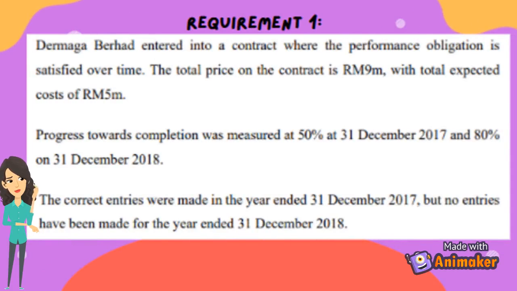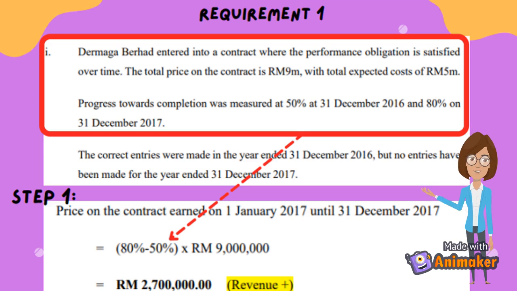So this is the first requirement that we need to solve. Let's start with the first additional information. The first step is to calculate the price of the contract earned in 2017. The 80% progress through completion of contract in 2017 is minus the 50% progress through completion in 2016, multiplied by the total price of the contract, which is RM 9 million. This gives the price of the contract earned in 2017, which is RM 2,700,000. This amount needs to be recognized as revenue to the company.